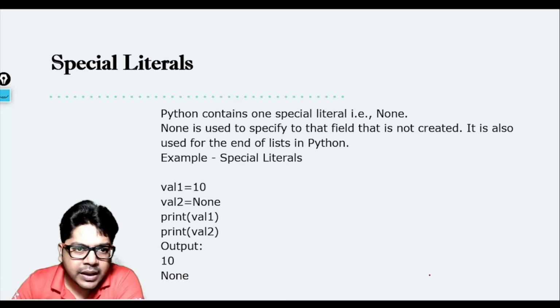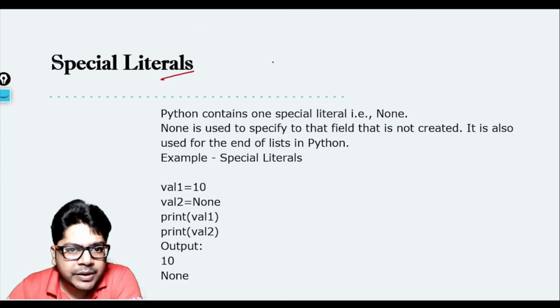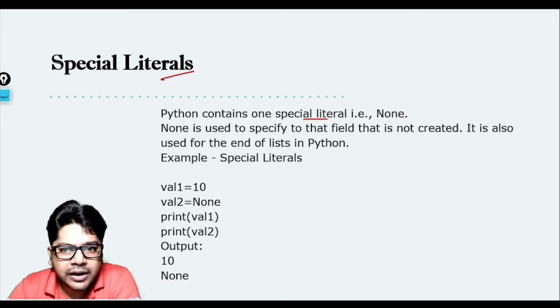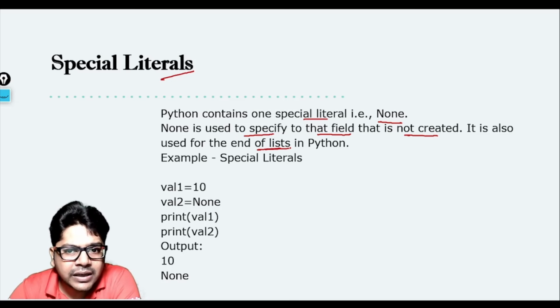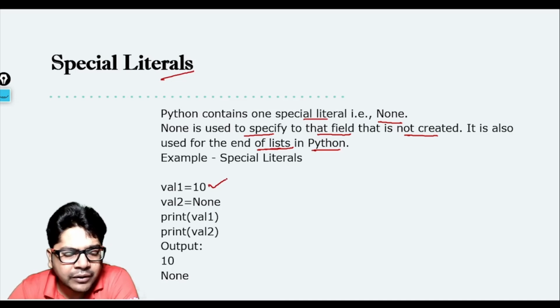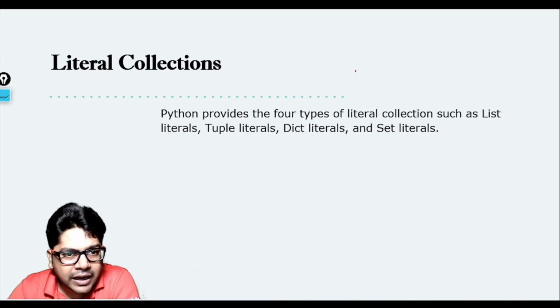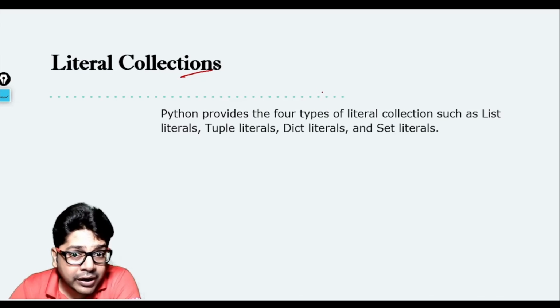Now coming back again, special literals. When we talk about special literals, Python contains one special literal, that is None, and None is used to specify a field that is not created. It is also used to denote the end of the list in Python. Like you see, val1 = 10, val2 = None, and print val1, val2, you get 10 and None. So it is used to specify a field that is not created.